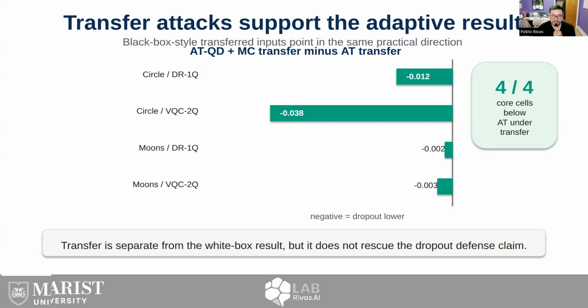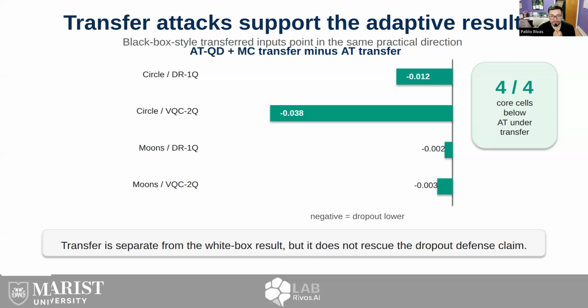Transfer attacks are not the governing white box result, but they are useful because they test whether a classically generated adversarial perturbation also harms the quantum models. The pattern is consistent with the adaptive results. When we compare adversarial training with dropout against adversarial training without dropout under transfer, the mean difference is negative in all 4 required cells.